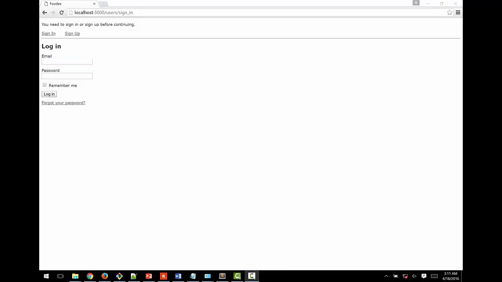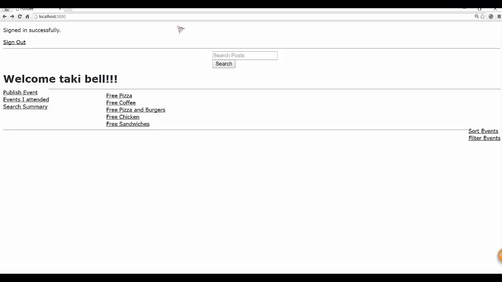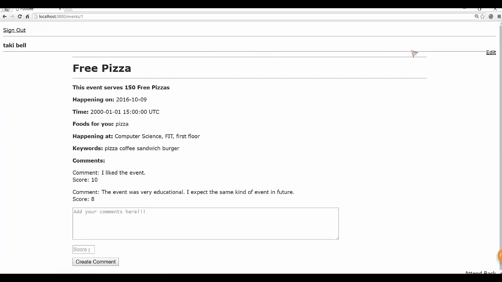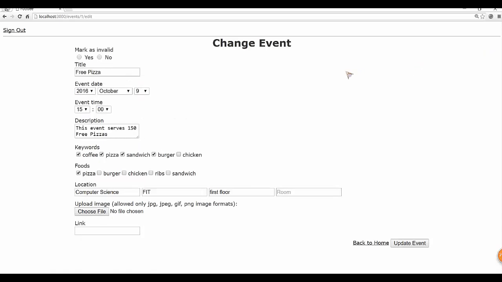Now Chong will show the edit page. If you already signed in and already published one event, you can edit your own event. And here I'm going to show you how to edit one event. After clicking the event detail page, then click edit. You can mark it as invalid. You can change the event title and even event date and event time. So the description and keywords.